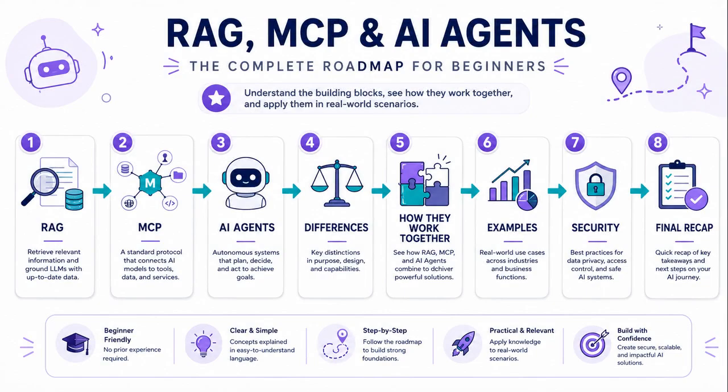Now let's look at what you will learn. First, we will define MCP, RAG, and AI agents simply. Then we will compare what each one does. Next, we will see how they work together. After that, we will use business examples. We will also cover common confusion and beginner mistakes. By the end, you will know which concept solves which problem.